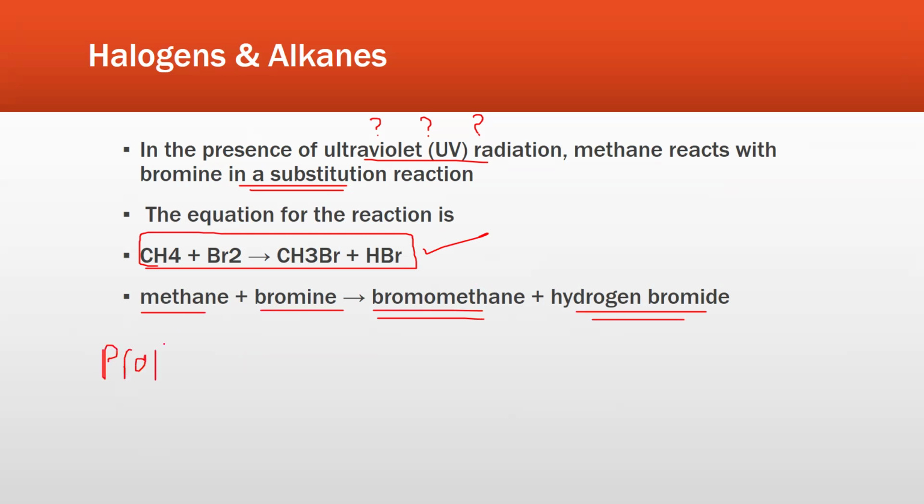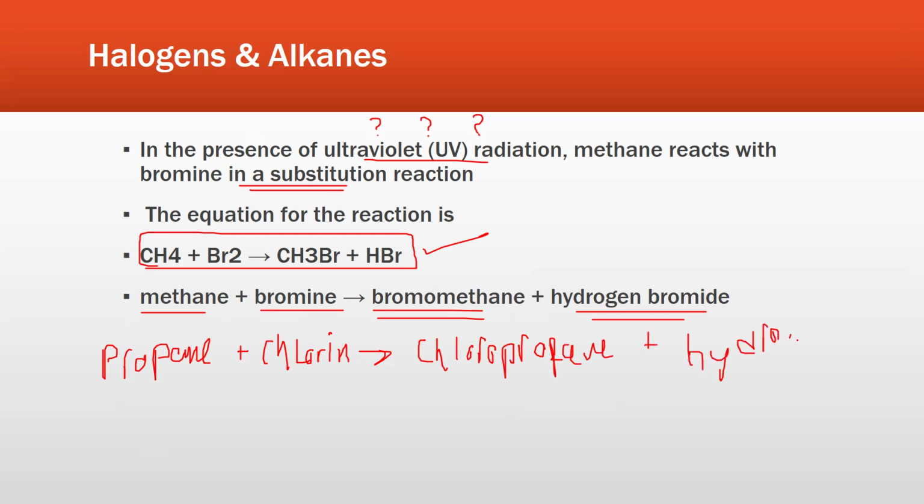What if I take something else instead, let's say propane, propane plus chlorine. So that would form what? Chloropropane, and the other product would be hydrogen chloride.